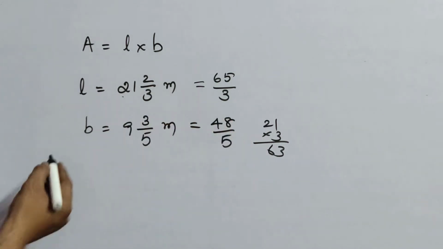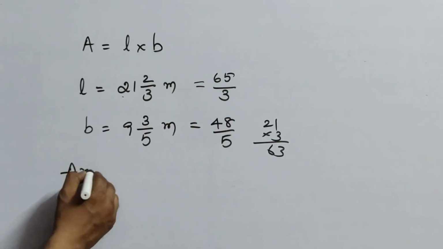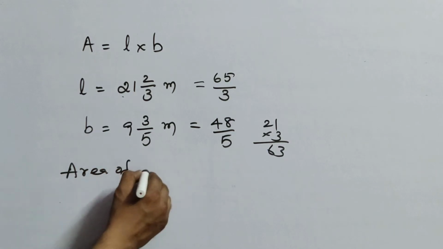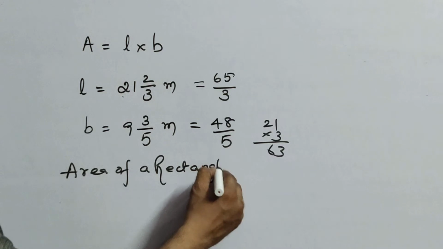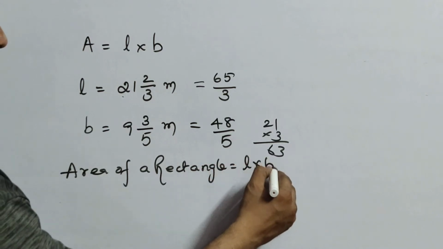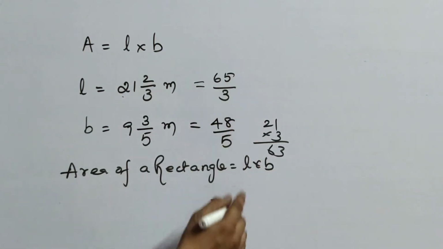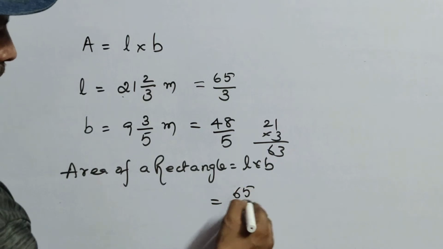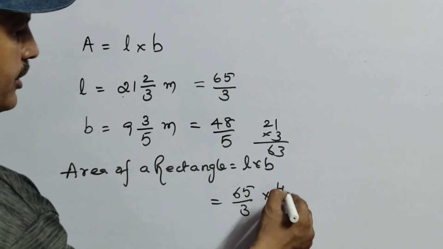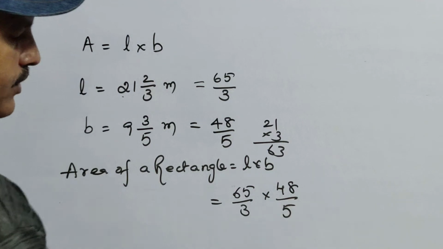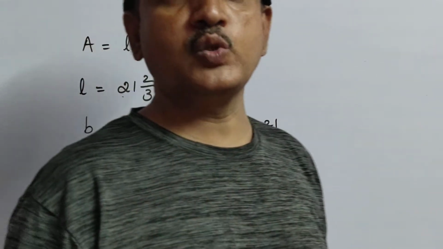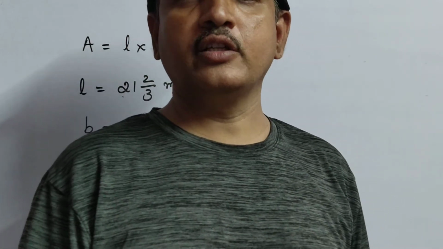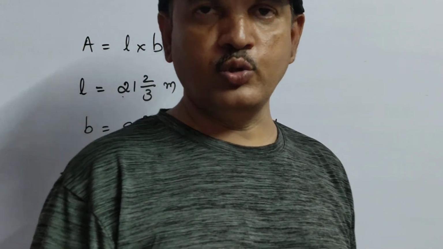Now what is there in that? Area of a rectangle formula. Area of a rectangle equals to... What is the area of rectangle formula? You all know very well. L into B. That means we have to multiply these two. 65 by 3 into 48 by 5. And I told you a number of times you have to know the tables very clearly. Without knowing the tables and the cancellations you cannot do it at all.